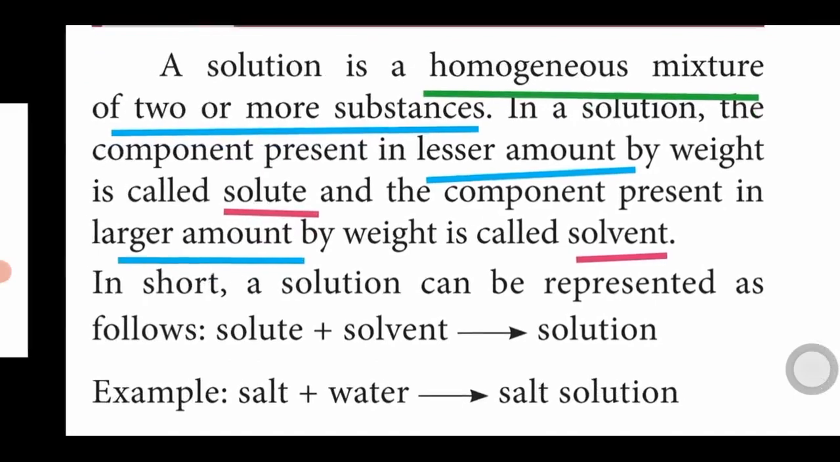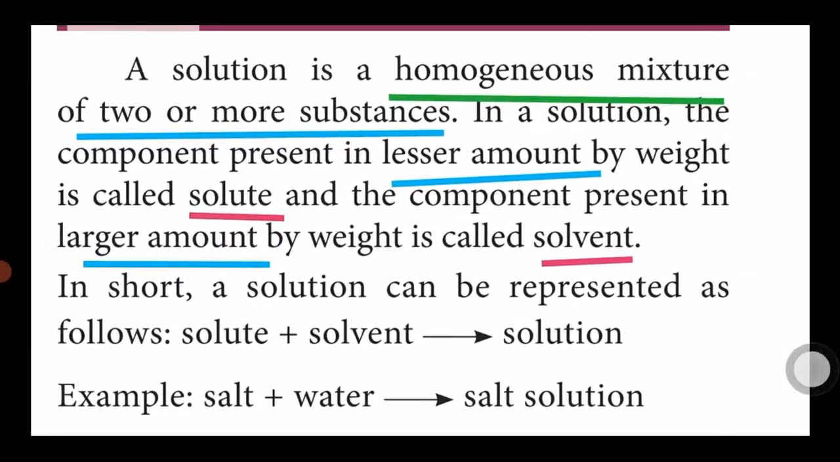How are solutions formed? Solid particles dissolved in solvent, we get solution. Who acts as a solid? Salt acts as a solid and water acts as a solvent. So 1 spoon of salt dissolved in 1 glass of water, we get salt solution. What are the main components present in a solution? Solid and solvent.